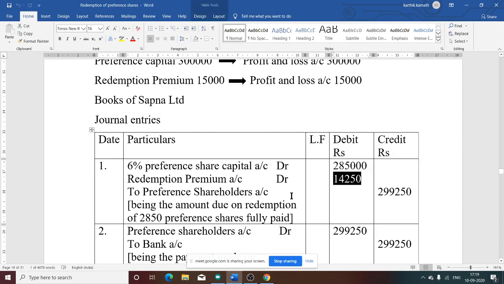So that is redemption premium to preference shareholders, being the amount due on redemption of 2850 preference shares fully paid. So 150 is in arrears. So this is the first journal entry.